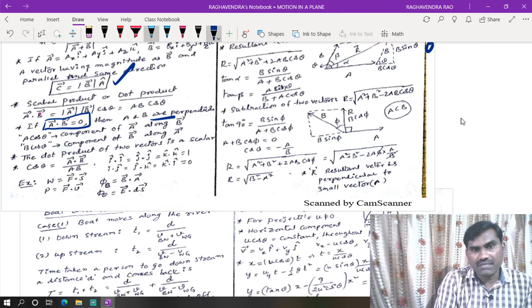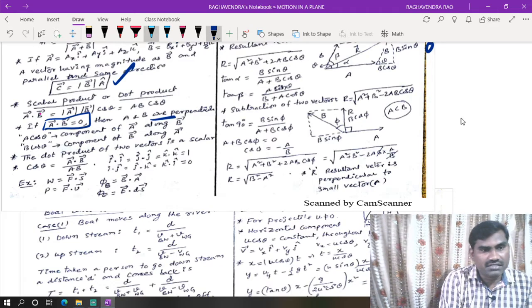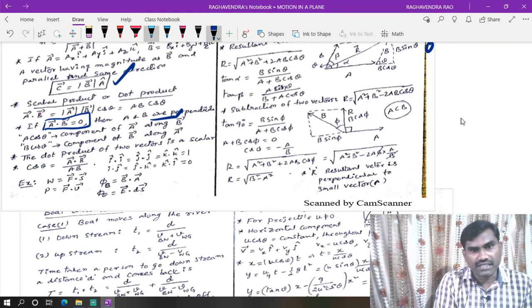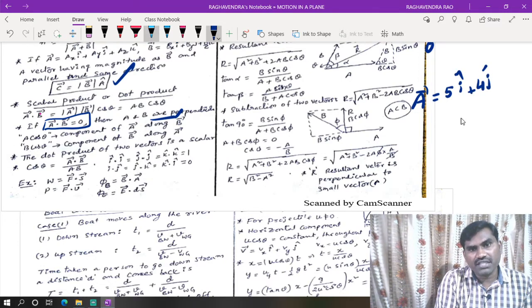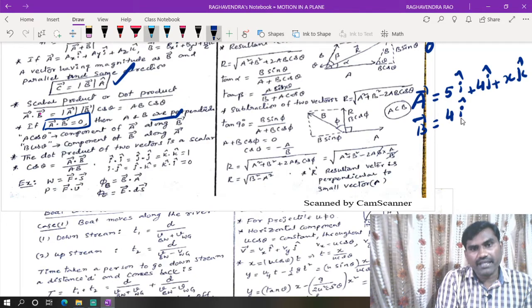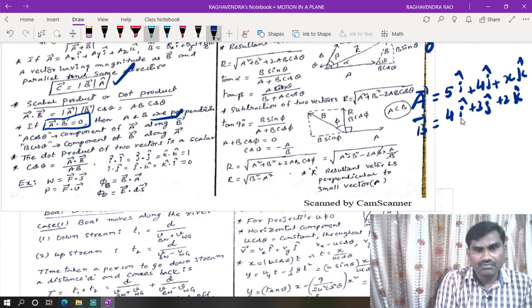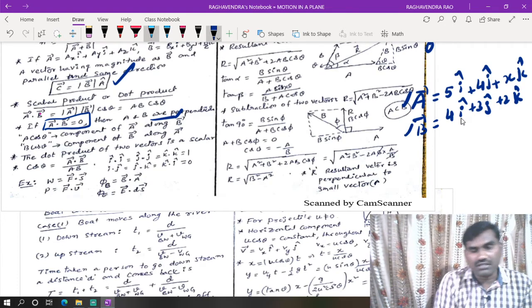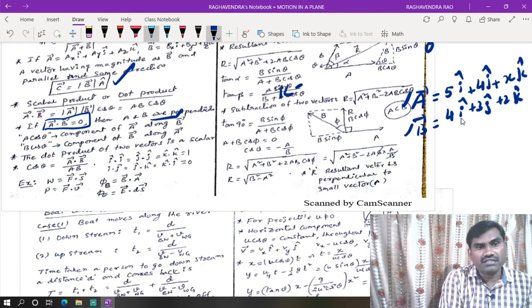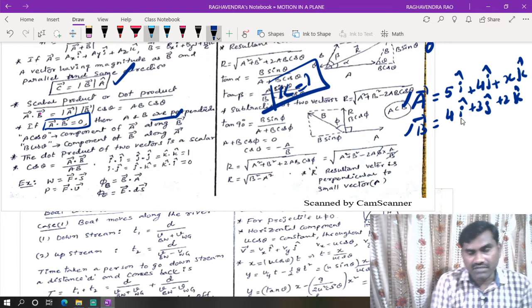Sometimes they will give a question regarding this. This type of question was asked in the NEET examination. For example, a bar is equal to 5i cap plus 4j cap plus x into k cap. Now, b bar is equal to 4i cap plus 3j cap plus 2k cap. If these two vectors are perpendicular to each other, then what is the value of x?